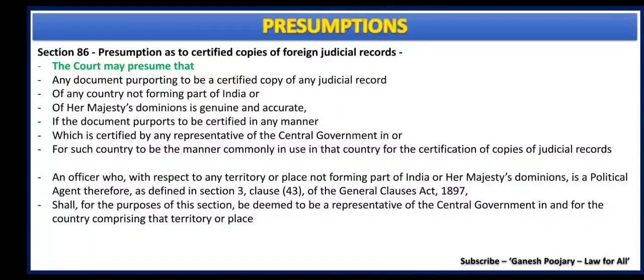Section 86 discusses about presumption as to certified copies of foreign judicial records. When the question is about the genuineness of a certified copy of a foreign judicial record, the Indian court has the discretion to presume it as a genuine record or not. Here, the court may presume that it is a genuine record or not. That right is available with the court. That is about section 86.